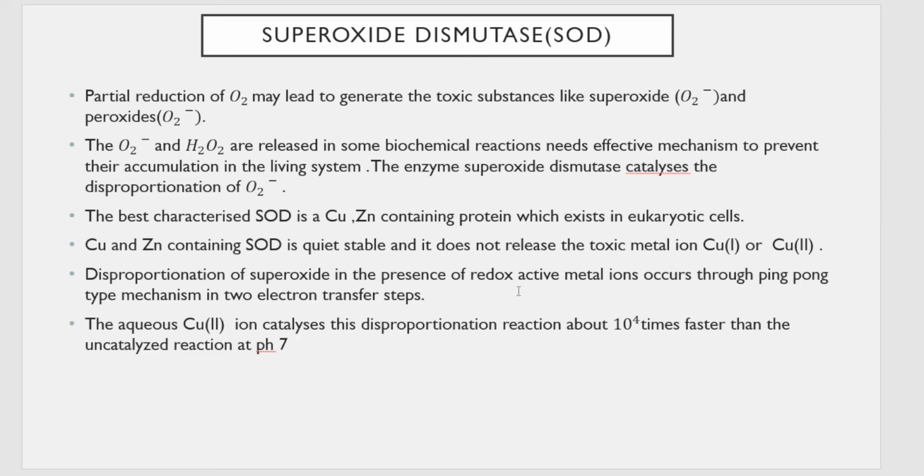disproportionation of superoxide occurs in the presence of a redox active metal, that is copper or zinc. It occurs through a mechanism called a ping pong mechanism, and it is a two electron transfer step. And in the absence of this enzyme, this reaction is very slow at around pH 7. But whenever we use this kind of enzyme, this reaction is catalyzed and it becomes around 10 to the power 4 times faster than it would usually be.